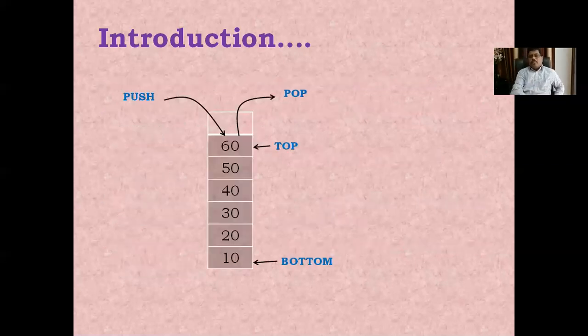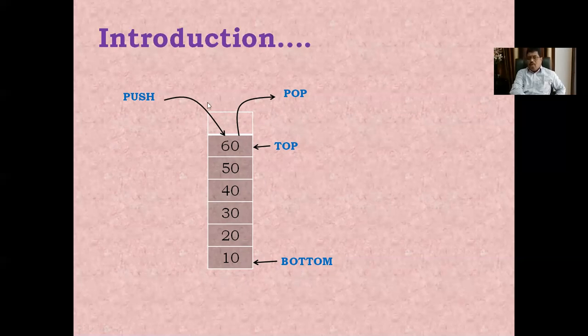Here, if you go through the stack, how will it be? This is the stack I am considering, meaning this is the array. Insertion, meaning push, and pop operations are performed at one end, called the top end. The last element in this stack is represented as the bottom end.